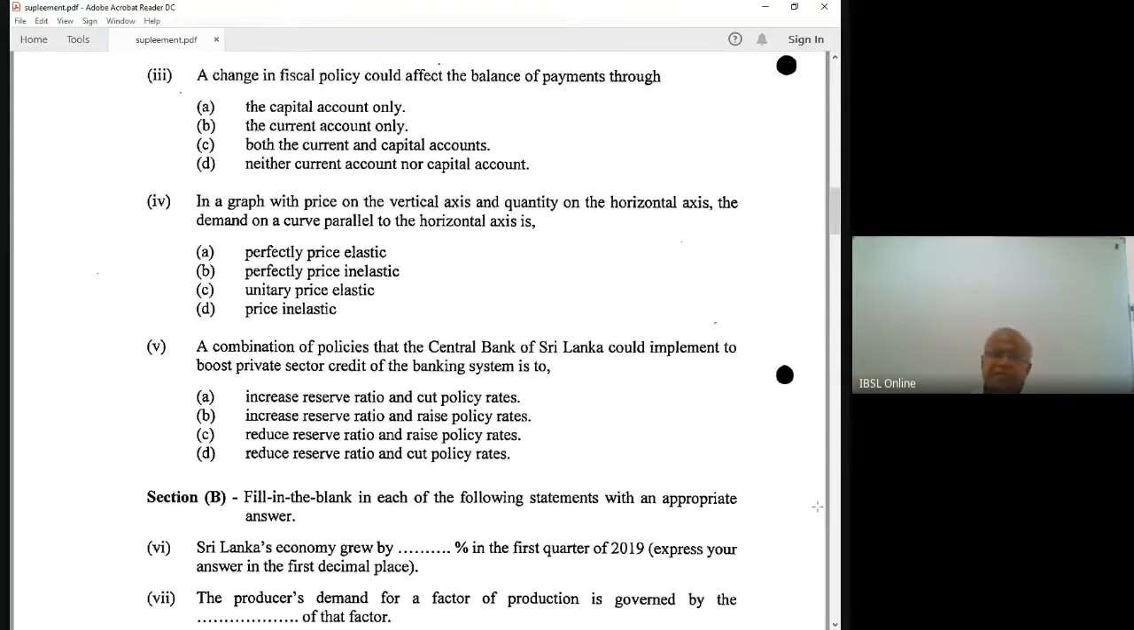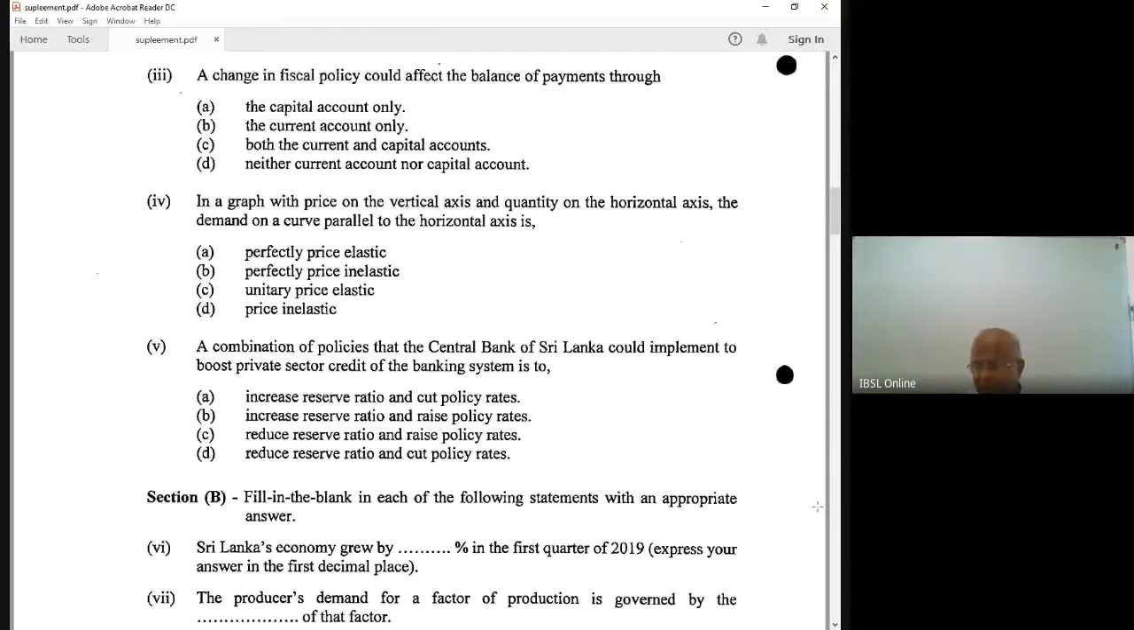Lending increases, right? Then the private sector credit increases. If the reserve ratio increases, the banks' credit creation ability decreases, because more money has to be kept in the central bank. So the private sector credit decreases. They can't lend more money to the private sector. So to boost private sector credit, you have to decrease the reserve ratio.